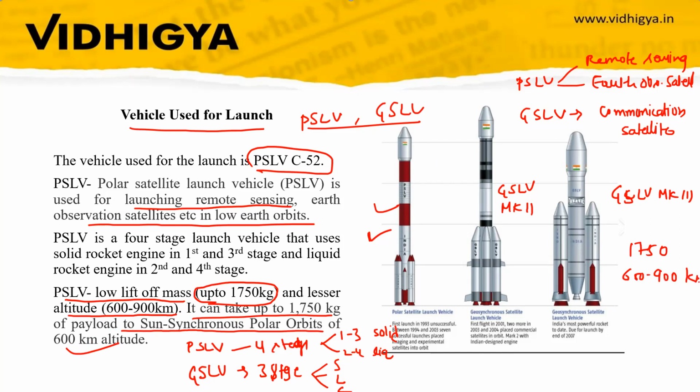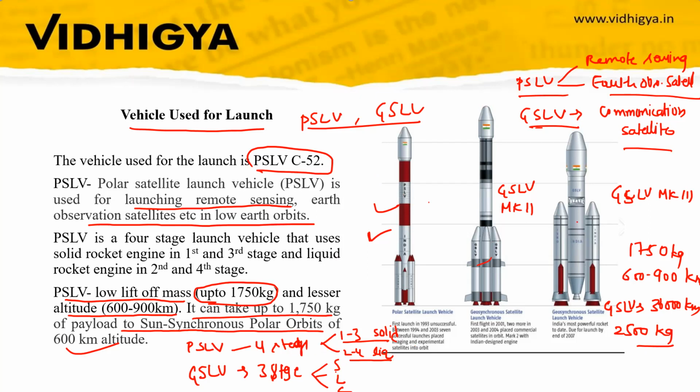When it comes to GSLV, it can go up to 36,000 kilometers and carry 2500 kg. So this is the difference. PSLV is used for launching remote sensing and Earth observation satellites, GSLV for communication satellites. PSLV has 4 stages, first and third solid, second and fourth liquid.